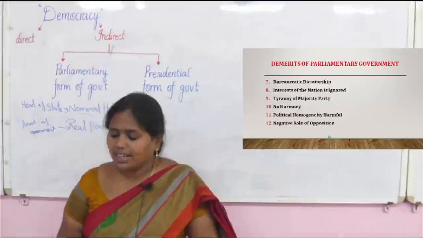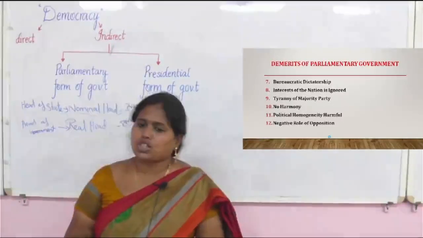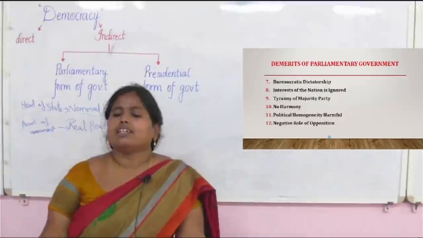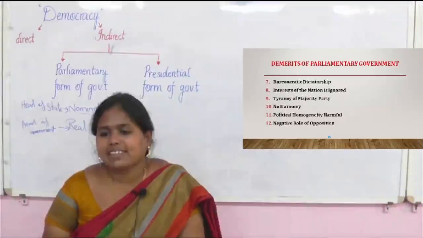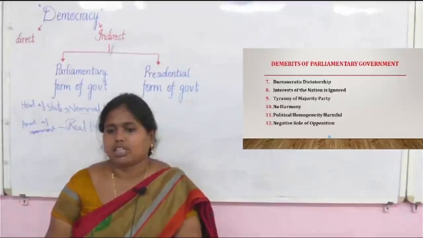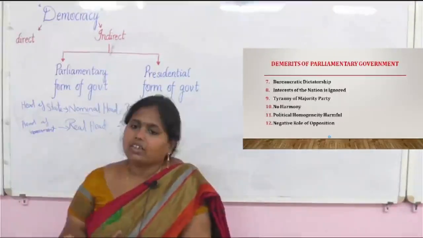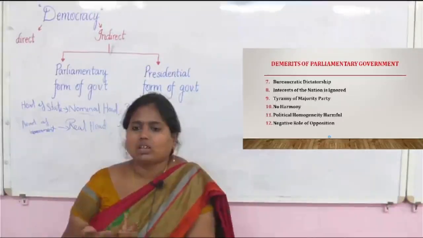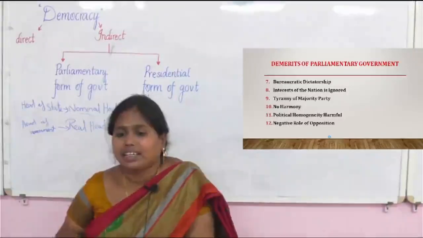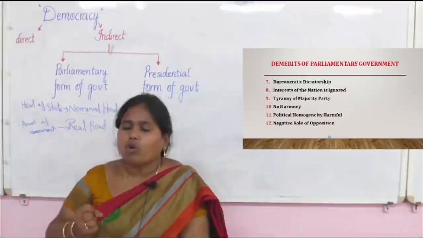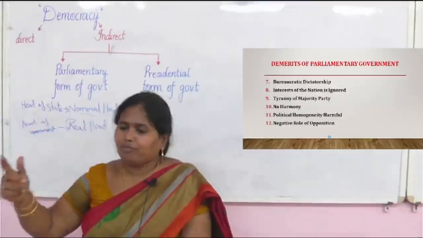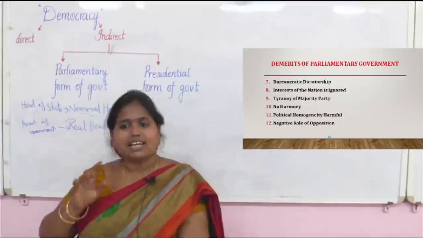Okay. The next one is negative role of opposition. Most of the time the opposition acts like a watchdog; a good part of the parliamentary system is having a good opposition. Sometimes, though, it becomes negative for decision making. For example, if the ruling party makes a wrong decision and the opposition raises its voice, that is okay, good.